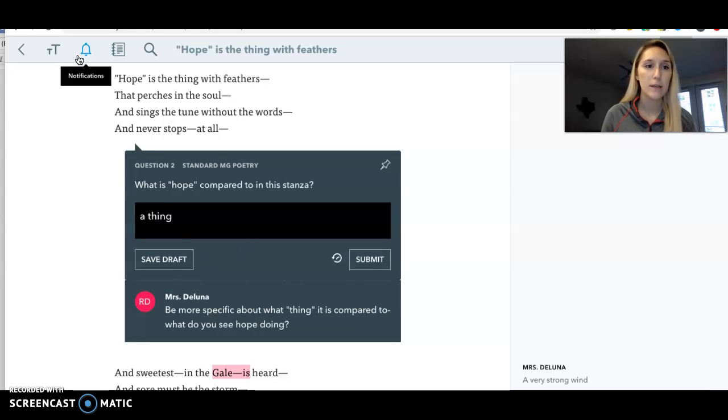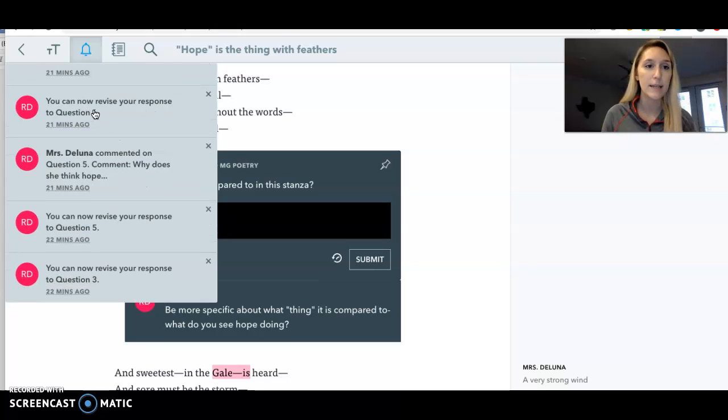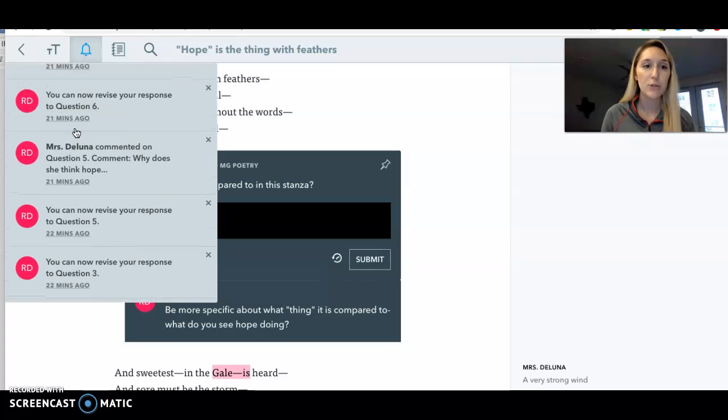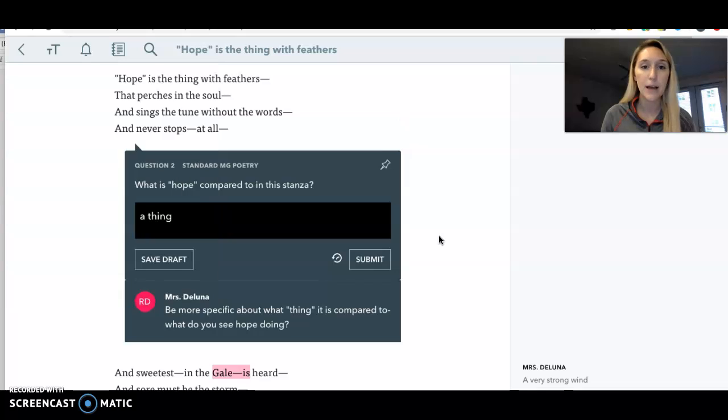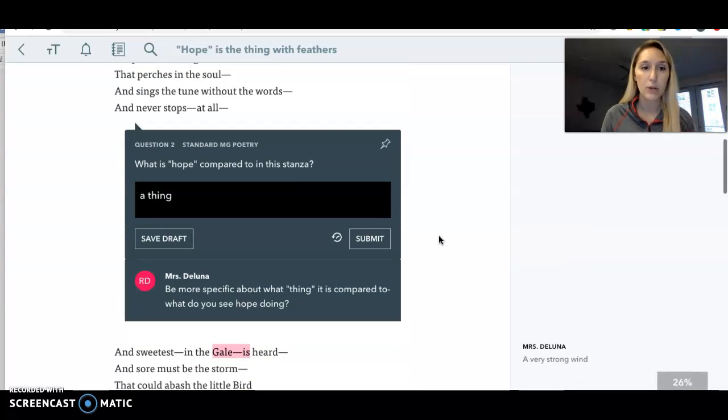But if I keep on going, I'm going to see that I answered this question, but there's no grade for it. You could also go up here to notifications, and it says that I commented on all these questions, and I said that you're able to revise specific ones. So if I said you're able to revise a question, that means I'm not going to give a grade for it yet because I want you to go back and make some corrections.